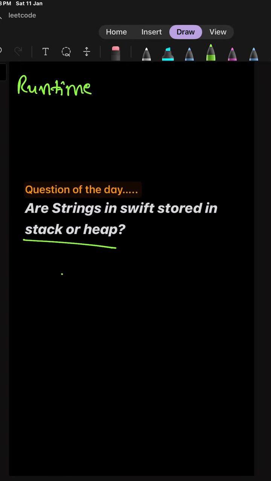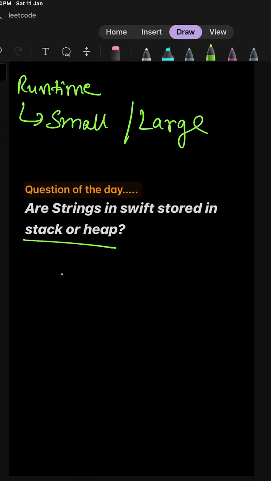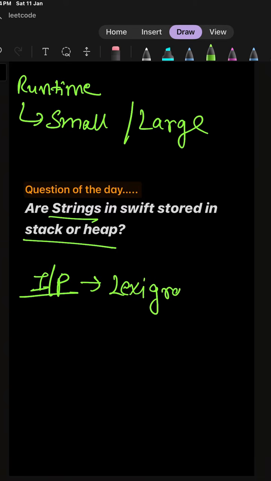At runtime, the compiler decides whether the string is a small string or a large string. This is determined by the compiler based on the string that the user has input. Whatever string the user inputs, its size is not fixed. As we know, due to the lexicographical representation of strings in Swift, we do not have a fixed string size. So whatever the input is at runtime, the compiler will decide if the string is